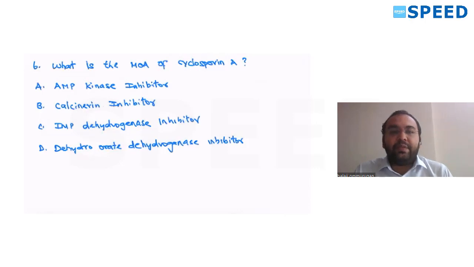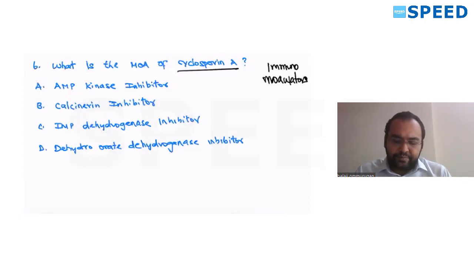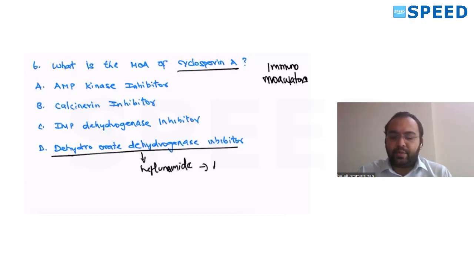What is the mechanism of cyclosporin A? Tacrolimus and cyclosporin are nothing but immunomodulators. Let's see option D first. Dihydroorotate dehydrogenase inhibitor? No, the drug is leflunomide, an anti-rheumatic drug.